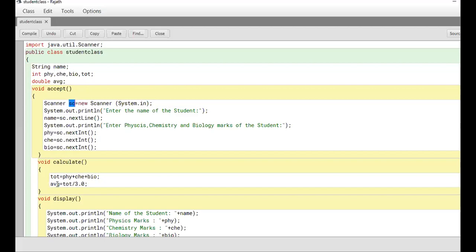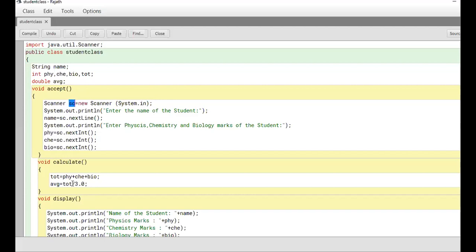Excuse me, sir, can you repeat that point about dividing by 3? Yes. See, if I do integer by integer division, then the answer will come as an integer only, not as a decimal value. 16 by 3 should be 5 point something, 5.33. But you will not get 5.33. You will get only 5 because integer by integer division gives only the integer value.